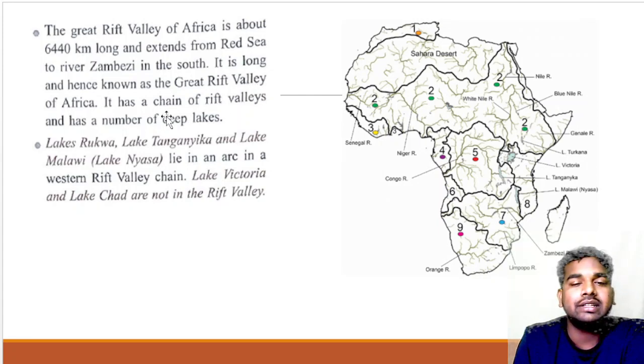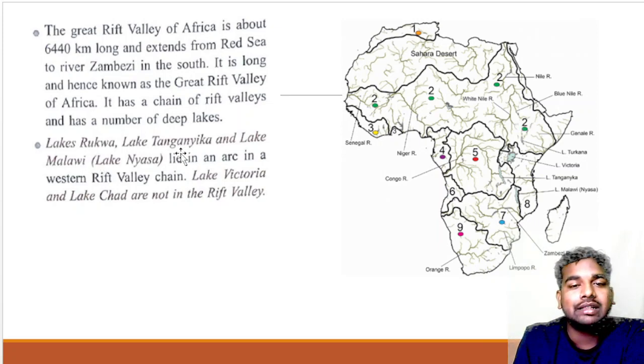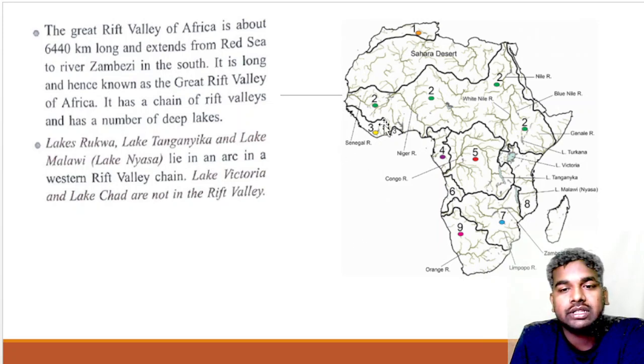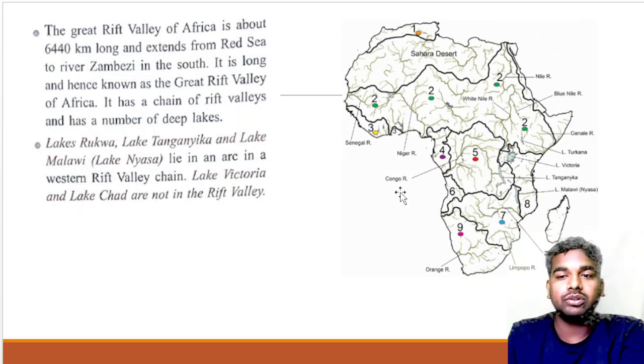It has a chain of rift valleys and a number of deep lakes. Lake Rukwa, Lake Tanganyika, and Lake Malawi lie in the western Rift chain. If this is the Rift Valley, then beside it is the western area, and beside that is the eastern area. So these lakes are found in the western Rift chain. Lake Victoria and Lake Chad are not a part of the Rift Valley.